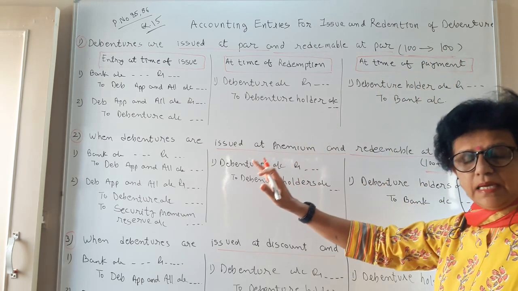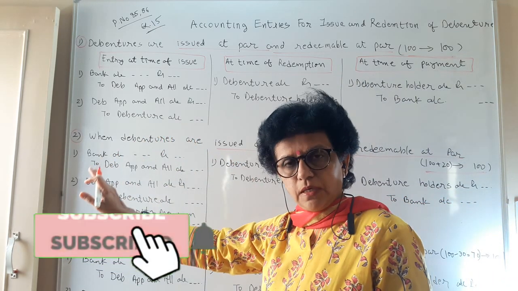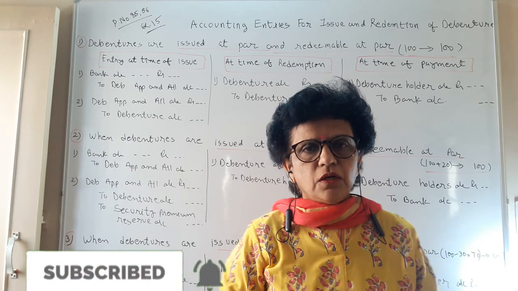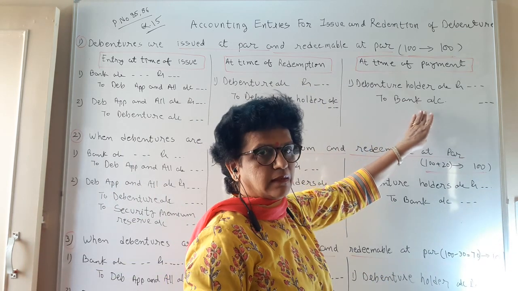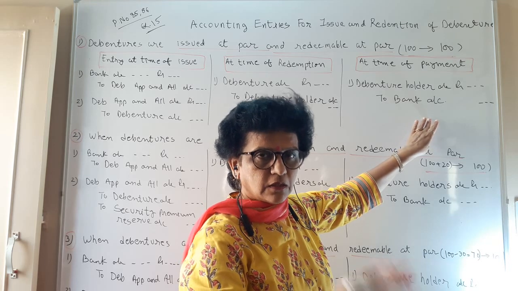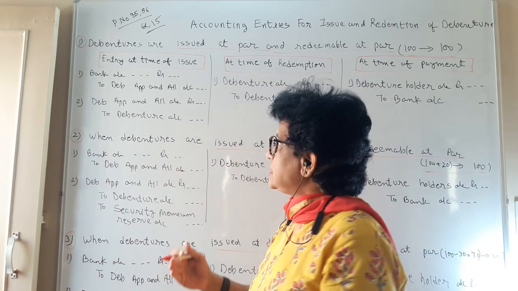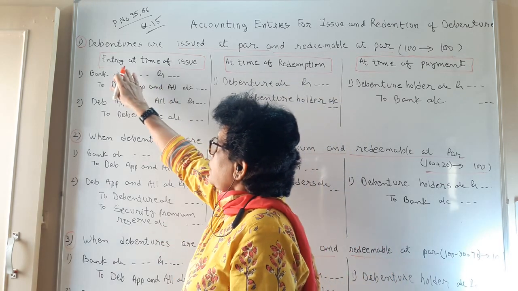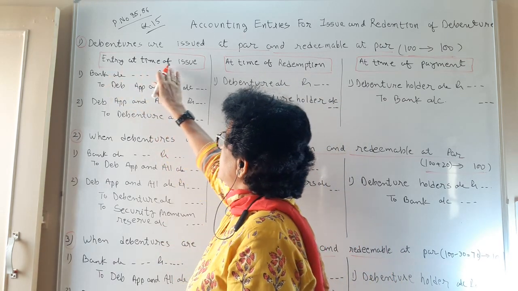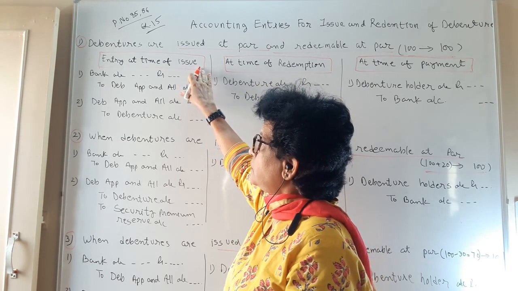Whatever bank entry you debit at the time of issue of debenture, in the same manner you have to credit the bank entry with the same figure at the time of redemption. So three journal entry processes are to be undertaken. Let us see the first situation. The first is the entry at the time of issue. At the time of issue, what journal are you going to pass?